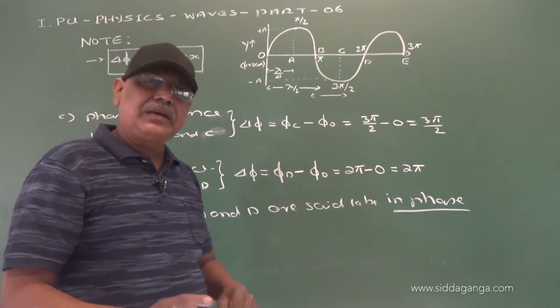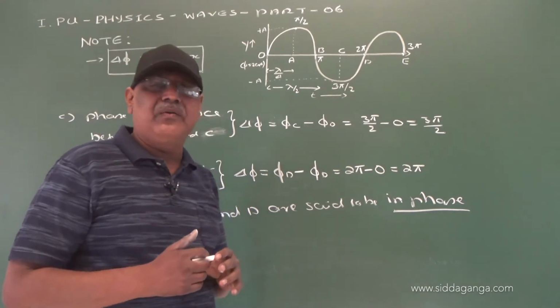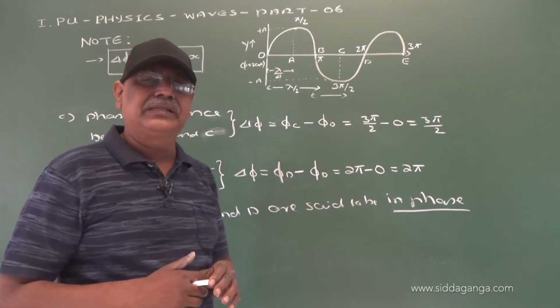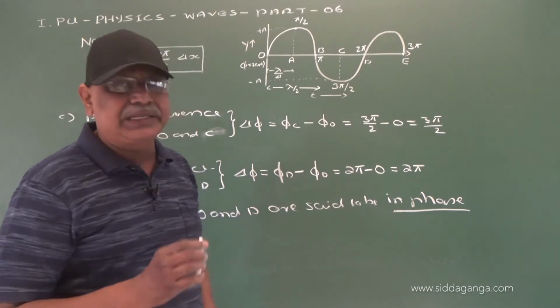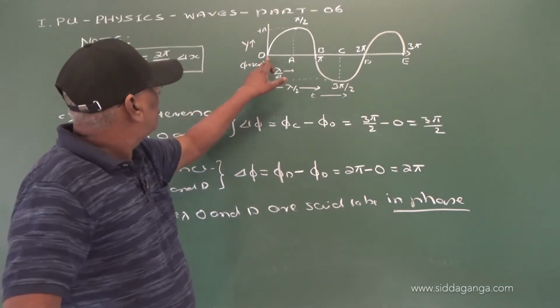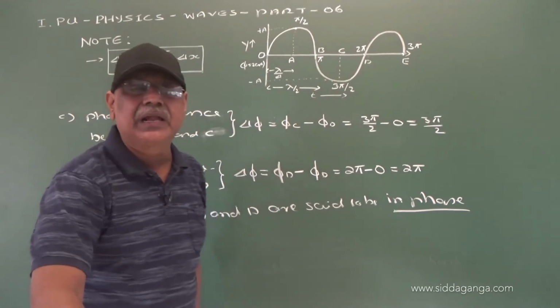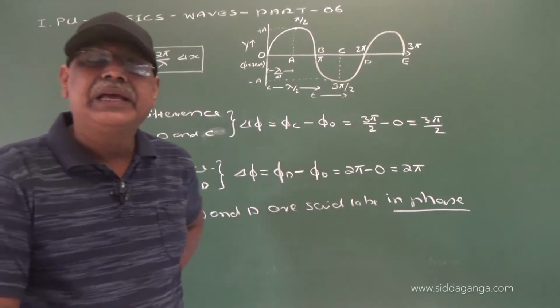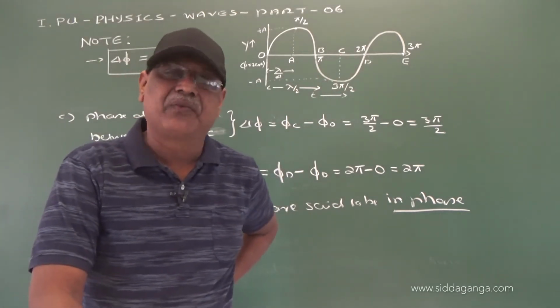So what is the meaning of O and D being in phase? Now see this here. What are the positions of the particles O and D? They are in mean position, of course.